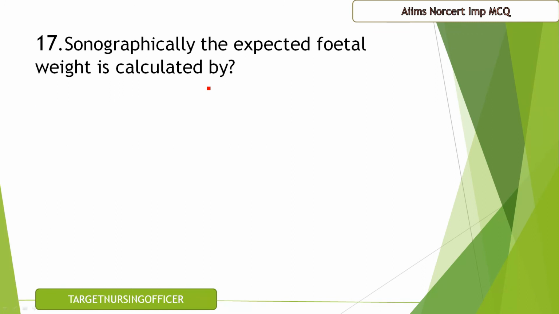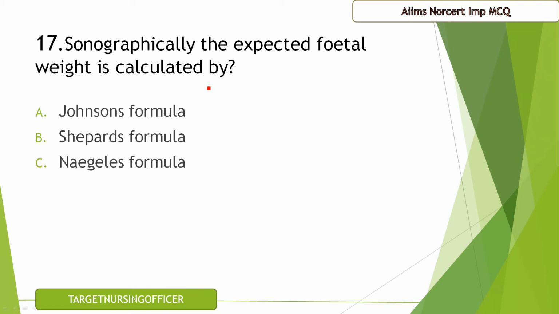Question number 17. Sonographically, the expected fetal weight is calculated by Jones formula, Shepard's formula, Nichols formula, fetal growth velocity formula. The correct answer for this is B, that is Shepard's formula.